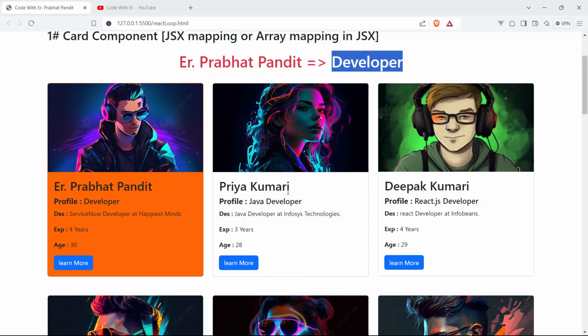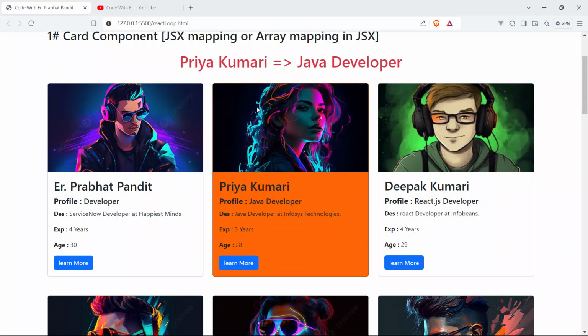And here is the second card, a Java developer, and this is the name of the profile. Profile is Java developer, description is Java developer at Infosys Technology, experience is 3 years, and age is 28. And we have got a button also called learn more.